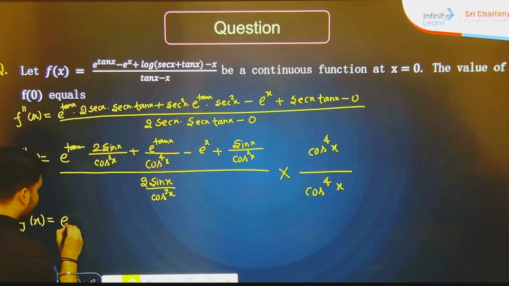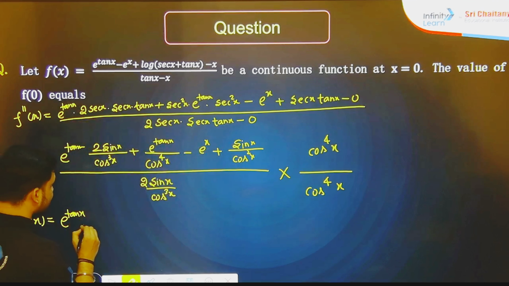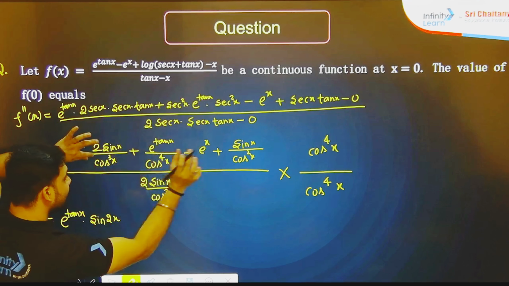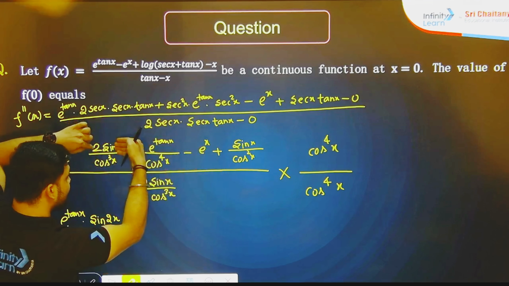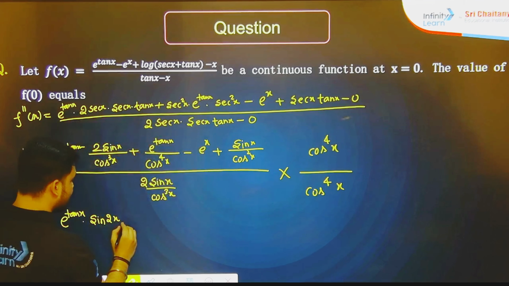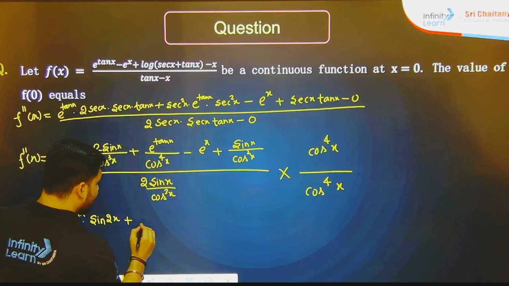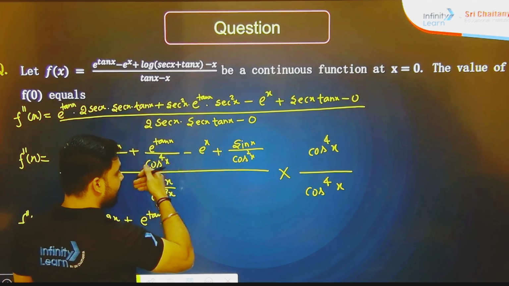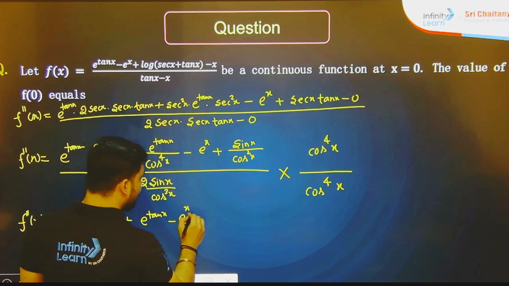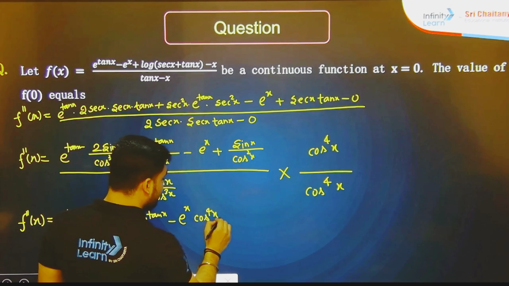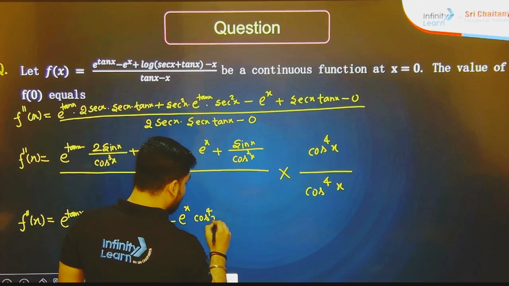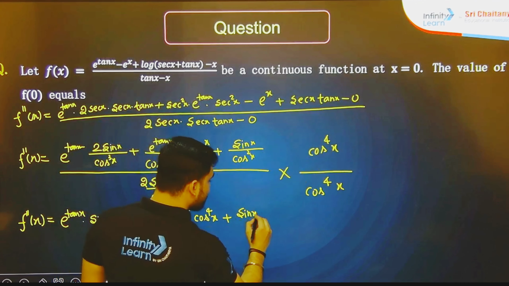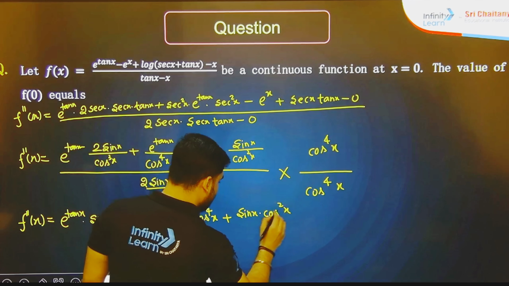So this will become e to the power tan x dot sin 2x, because cos cube x and cos 4x, one cos x will be there, associated with this 2 sin x cos x, which will become sin 2x, plus e to the power tan x, because there is already cos 4x, multiply will cancel each other. Here it will become e to the power x cos 4x plus sin x cos square x, so it will give you cos square x.